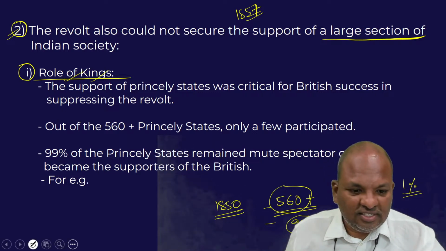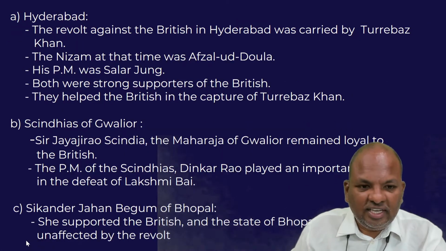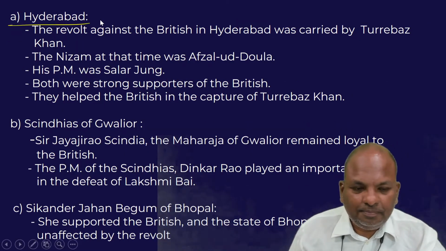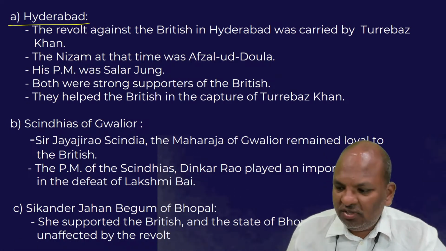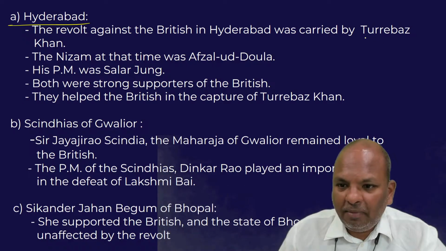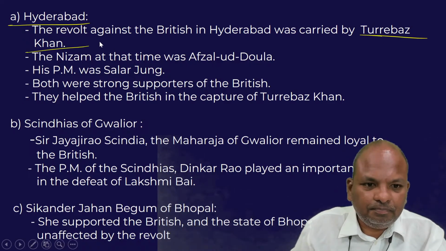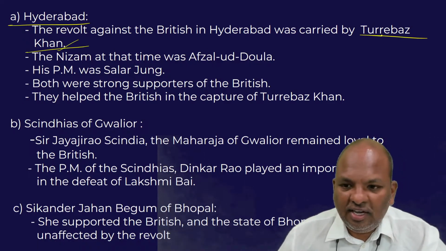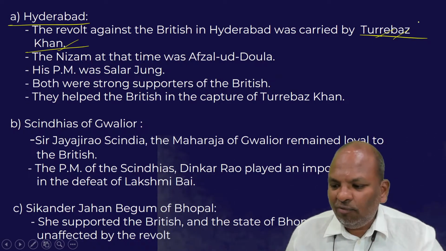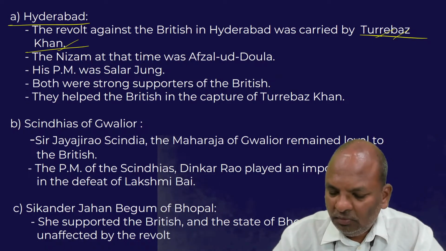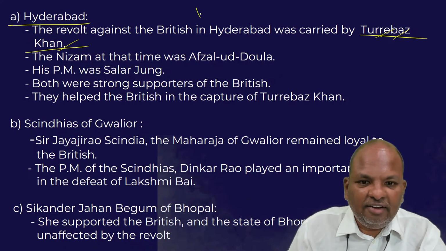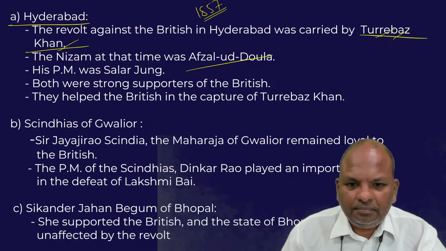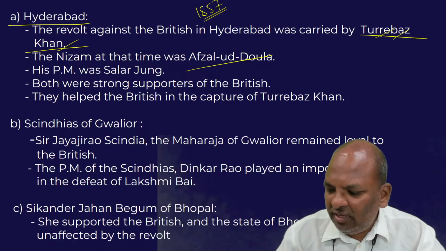For example, take the case of Hyderabad. In Hyderabad, that is in the Deccan part of India, the revolt was carried out by a revolutionary by the name Turrebaz Khan. Turrebaz Khan revolted against the British. But the point is, the ruler of the Hyderabad state in 1857 was one Mr. Afzaluddaulah.